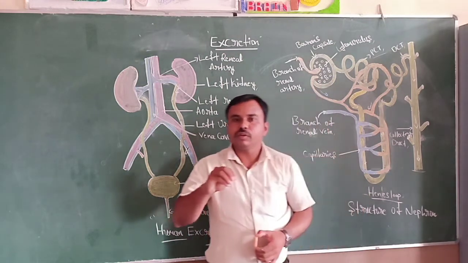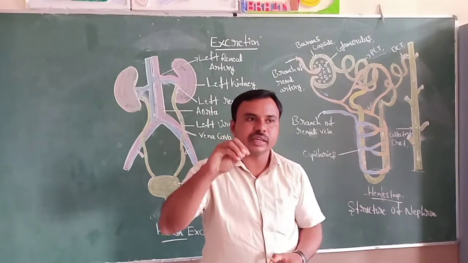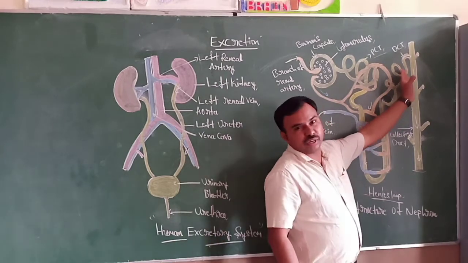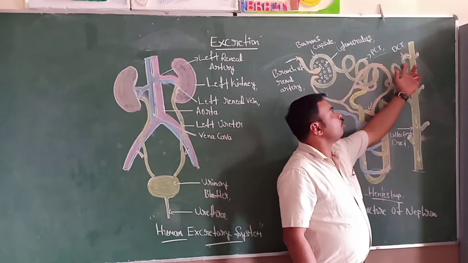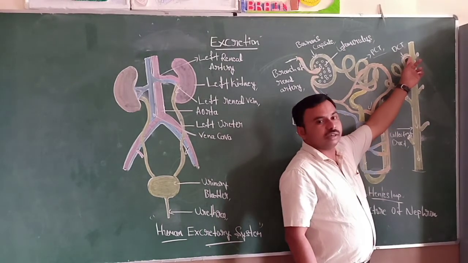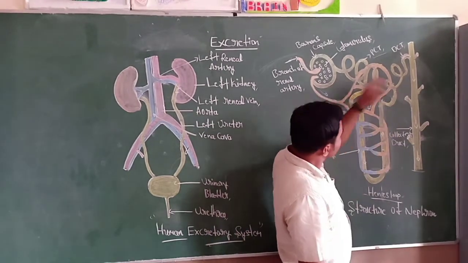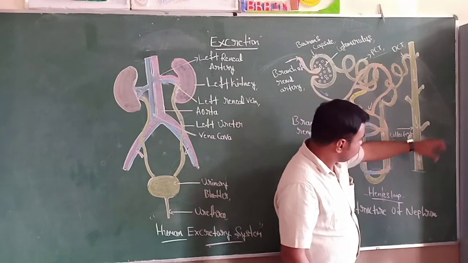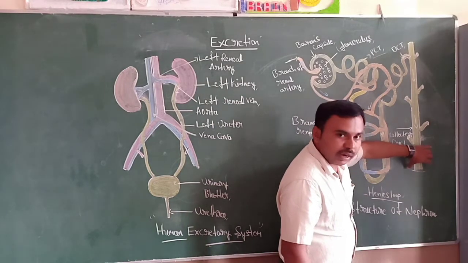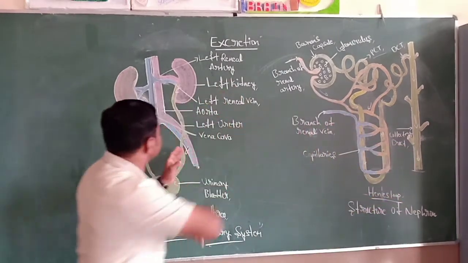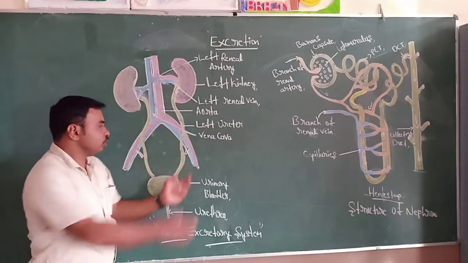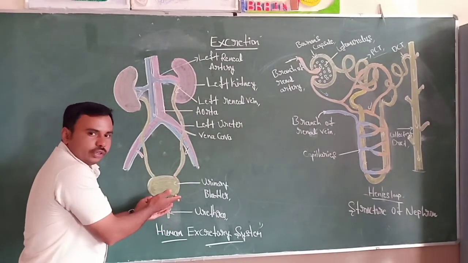The distal convoluted tubule adds or secretes some salts to the filtrate, and then it is called urine. Next, the urine is passed to the collecting duct. Many nephrons are connected to this collecting duct. The collecting duct collects the urine, and the collected urine goes to the ureter. Through the ureter it enters the urinary bladder.